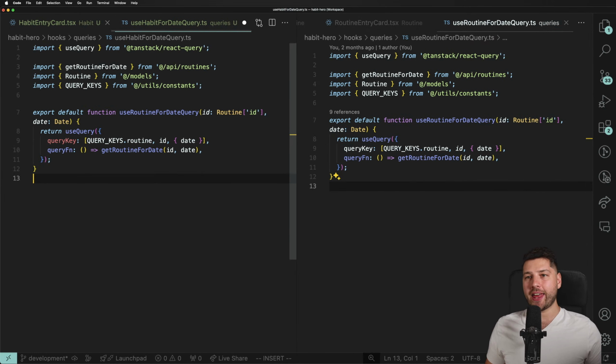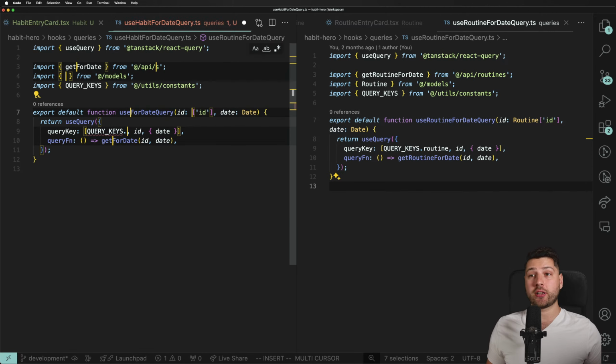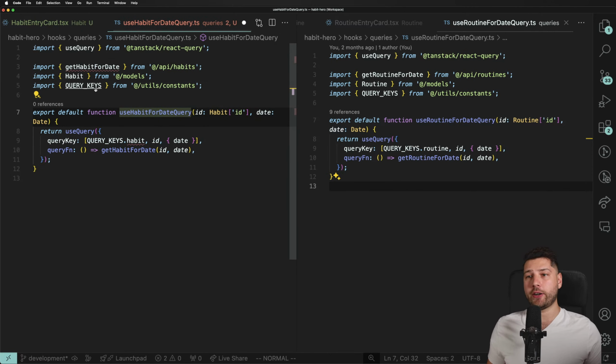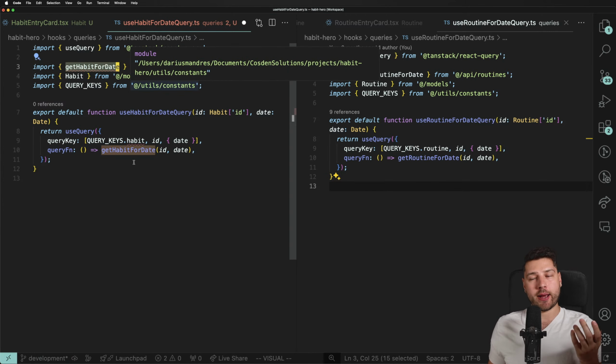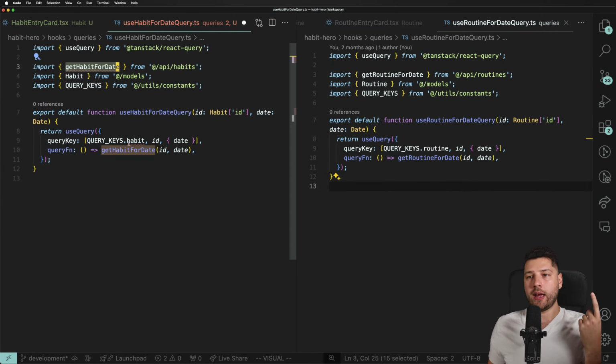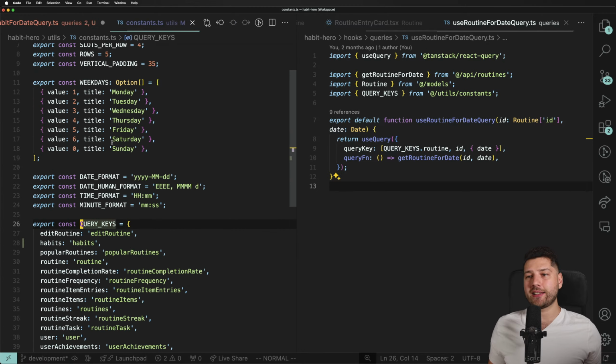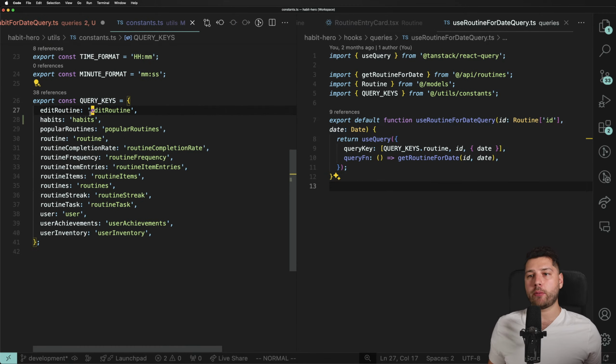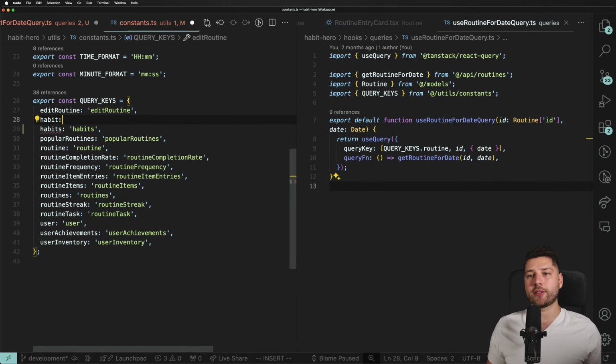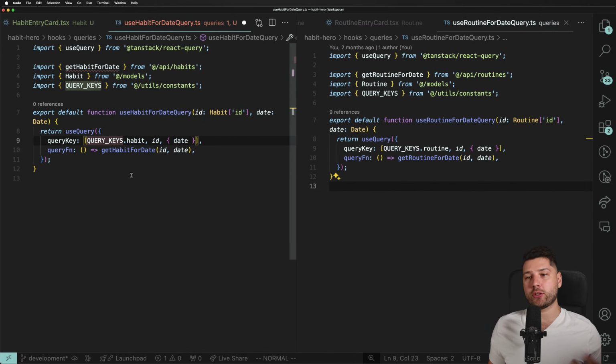Close this, and then we're going to paste everything that has to do with a routine that we just copied, and we're going to replace everything magically with habit. There we go. Now we have two errors. We don't have the actual function from the backend, which is fine. We're going to create it. And we don't have a query key, but that's easily fixable. You just come here in your object, and then you're going to put habit, and then habit, and there we go. Now we cleared at least one error.